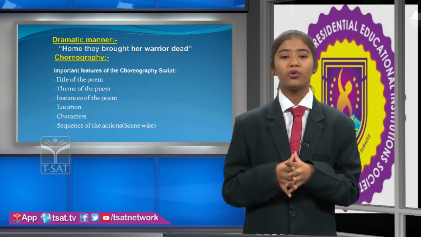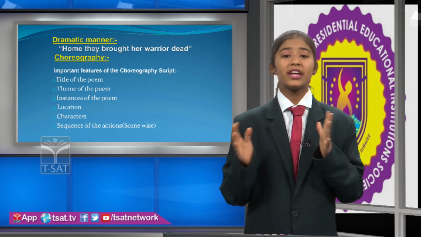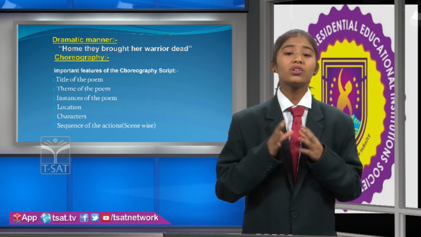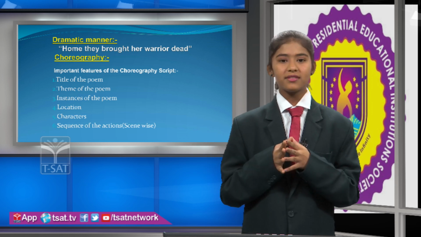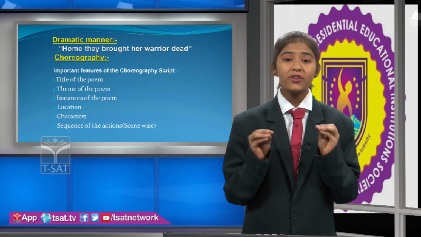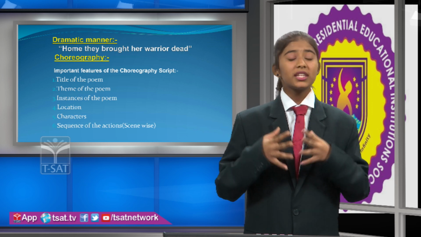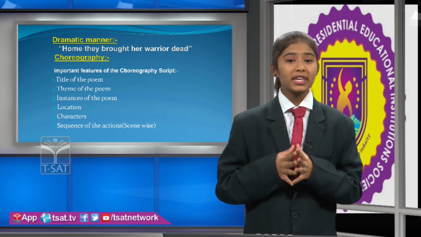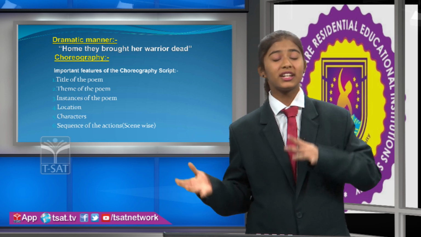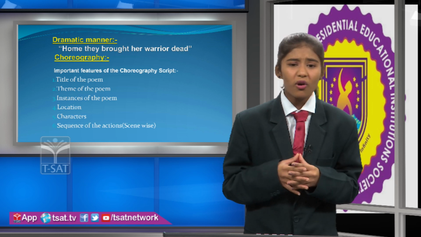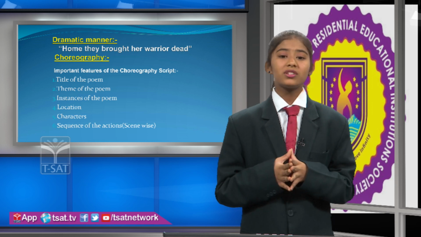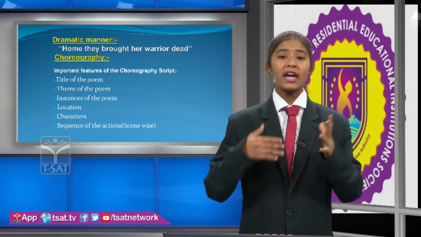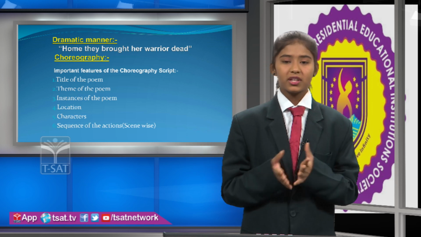Then theme of the poem. What the poet is trying to convey to the readers through the poem. It should not be written in a number of lines. You have to write very briefly what you have understood. The theme of the poem: the joy and pride of palanquin bearers carrying the royal princess to her in-law's house and feeling not burdened. Then instances of the theme means stanza-wise themes correlated to real life.